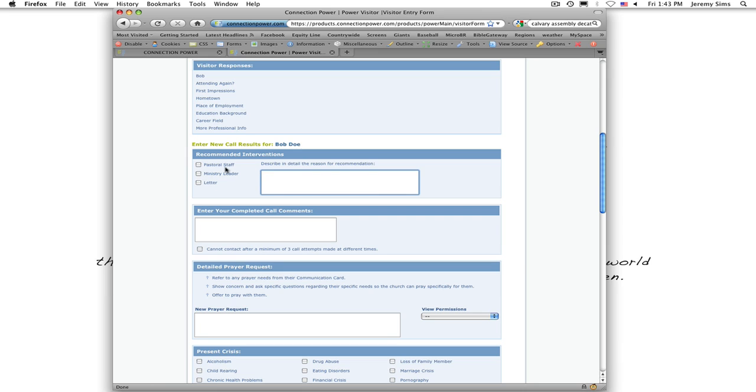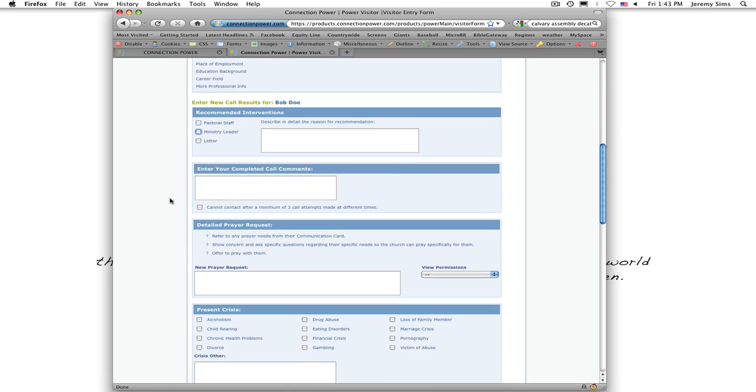All you do is type it in right here and say pastoral staff, or you type right here and put ministry leader, and just write what they're looking for. If they're looking for a men's ministry and it really looks like something you want to talk to Stan about with them, you just put right here, would love for Stan to talk to them. And you just check ministry leader, and our connection director will see that.